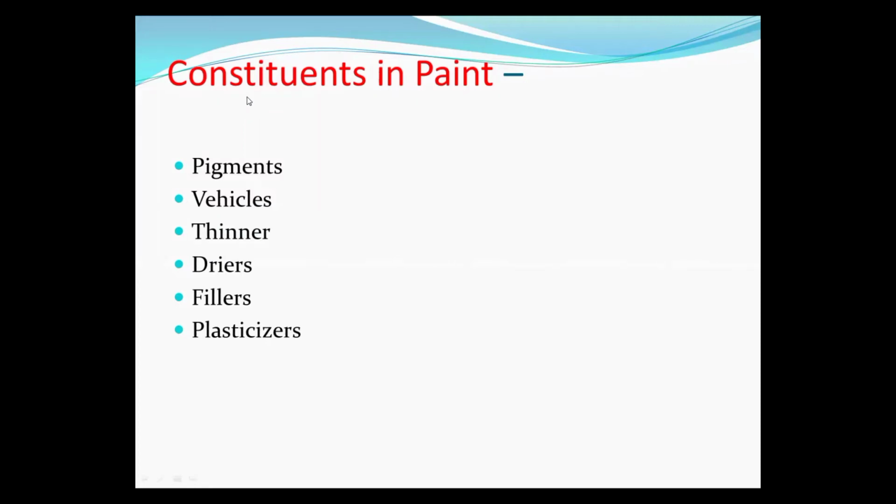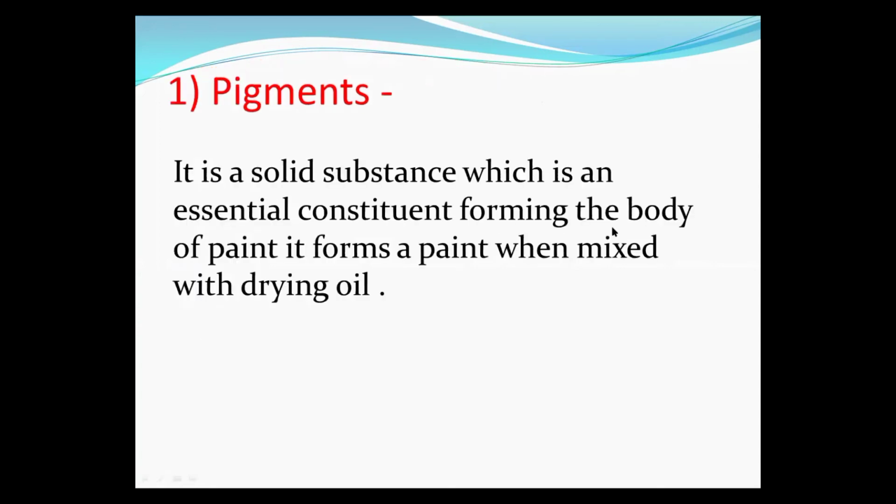In today's session, we are discussing the different constituents present in paint. The first constituent is the pigment. The second is the vehicle. The third is the thinner. The next one is the dryer. Next are the fillers, and the last constituent present in paint is the plasticizers. In today's video, we are discussing the first constituent, the pigments. Let's discuss what pigments are.